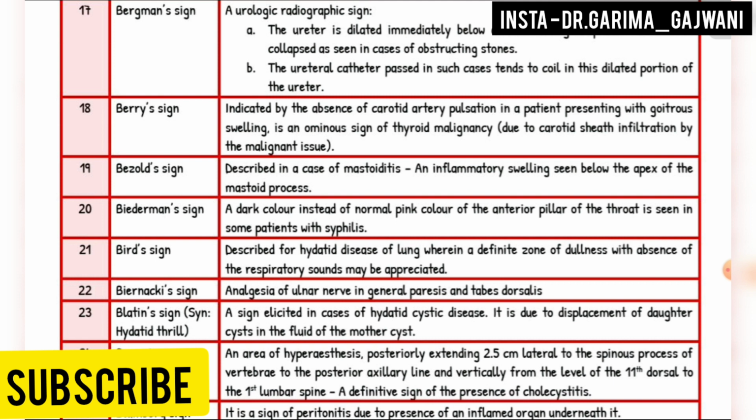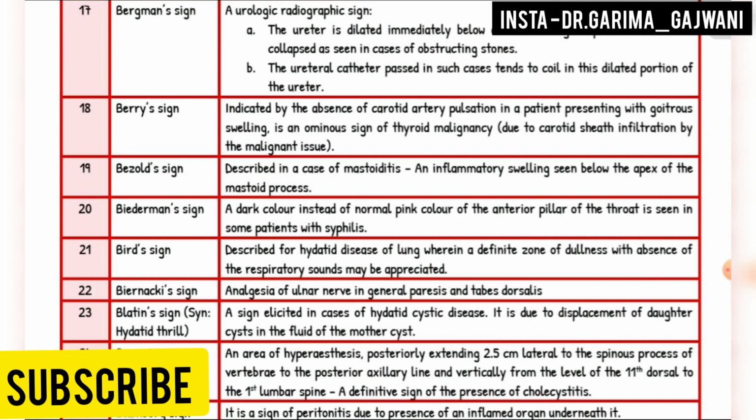Beard's sign: analgesia of the ulnar nerve in general paresis and tabes dorsalis. Next is the Blatin sign. Synonym is the hydatid thrill. A sign elicited in cases of hydatid cyst disease. It is due to displacement of daughter cysts in the fluid of the mother cyst.